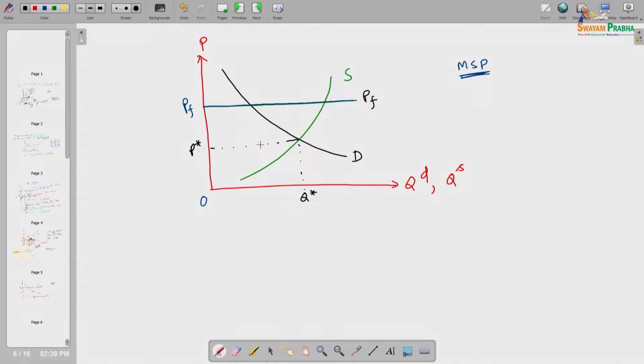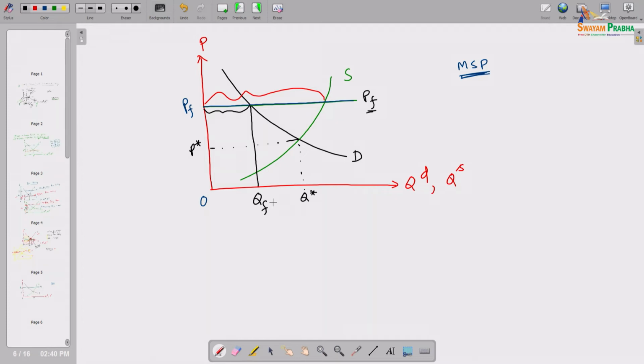So this much quantity supplied at that price is available in the market. But since the price is high, customers are only willing to purchase that much product, because only that many customers are in the market who can tolerate this OPF kind of price level. So obviously this will be the equilibrium price.